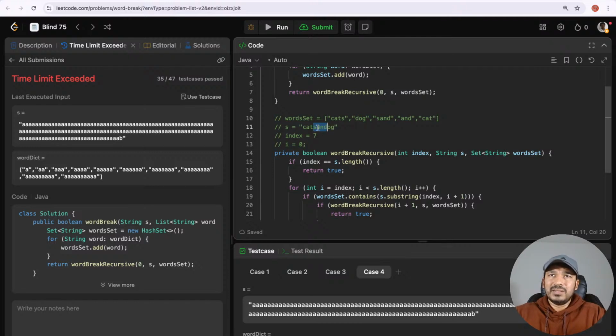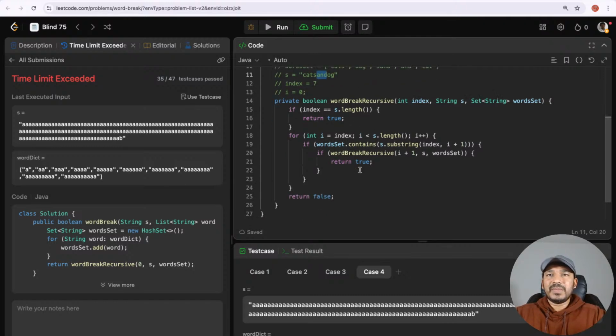But that is a continuation. So that is fine for us. But here in this example, another example, I took cat, from cat I continued to cats, and then I took another word as and then I need to check for OG again. So I had computed for that index. Starting from that index, it would return false already, but I had not stored or preserved that result anywhere.